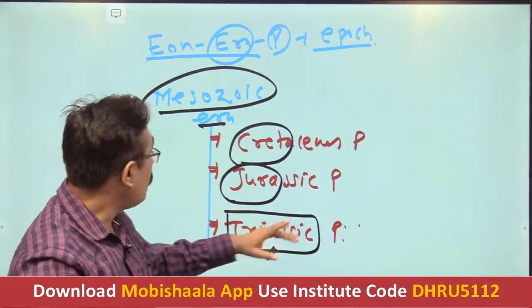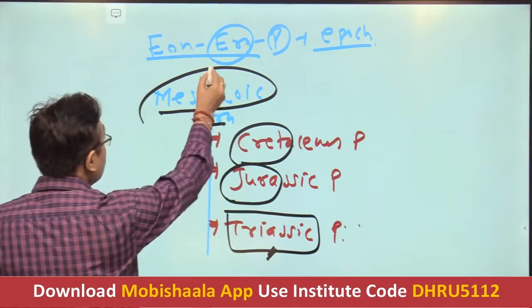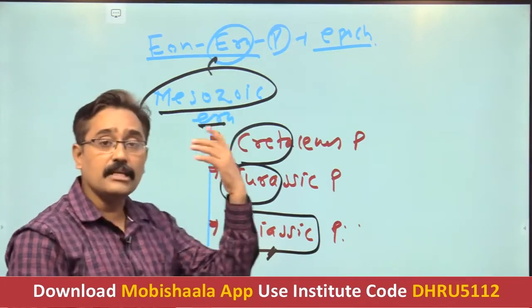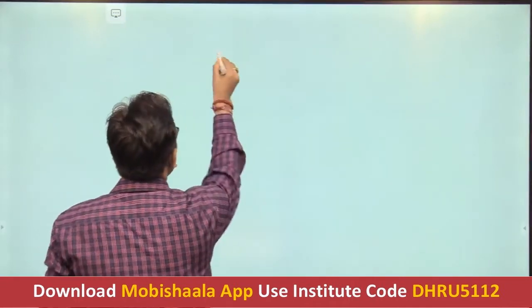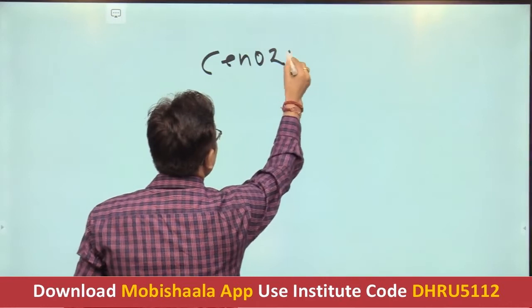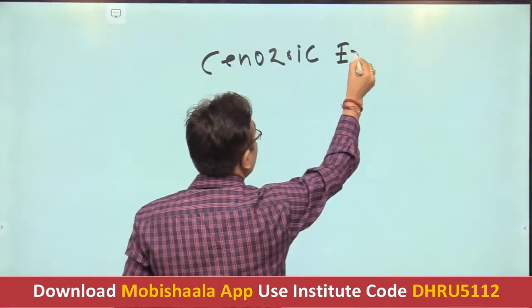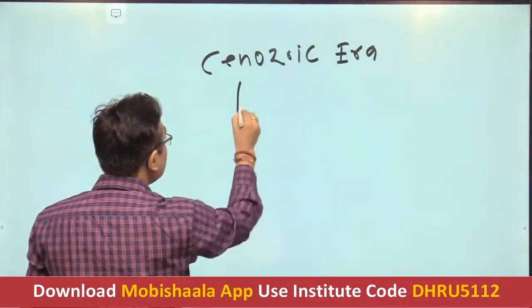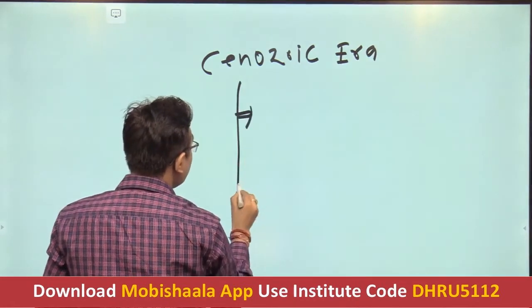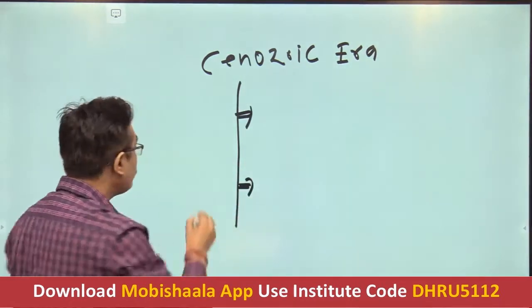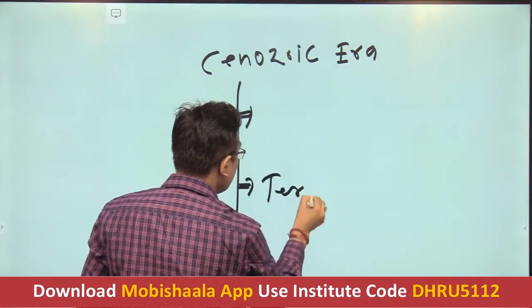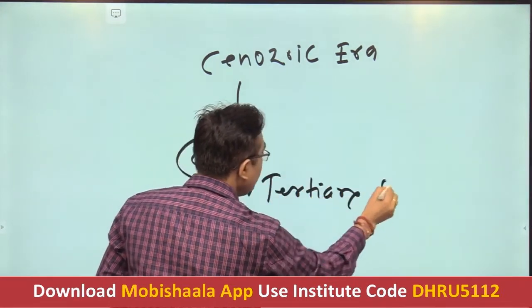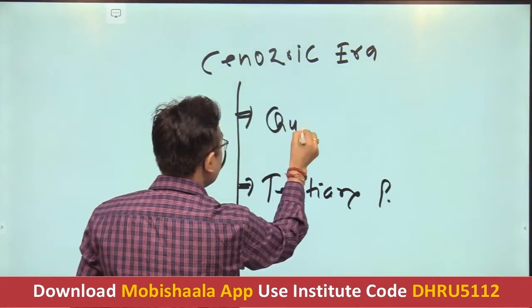Getting it? Now we have seen the Paleozoic, Mesozoic, and now the last is the Cenozoic. As far as the Cenozoic is concerned, this Cenozoic era is further subdivided into two most important periods, and that is the Tertiary period and the Quaternary period.